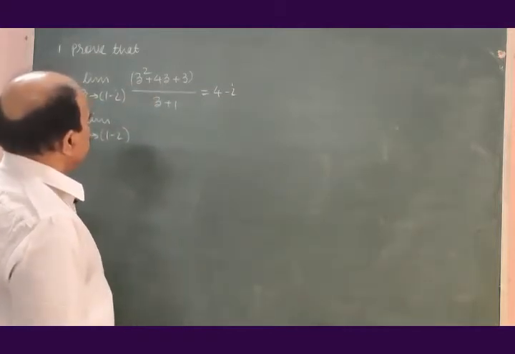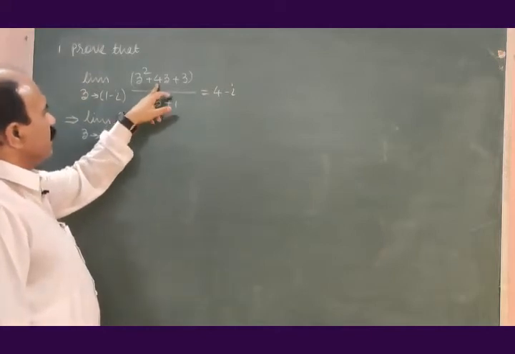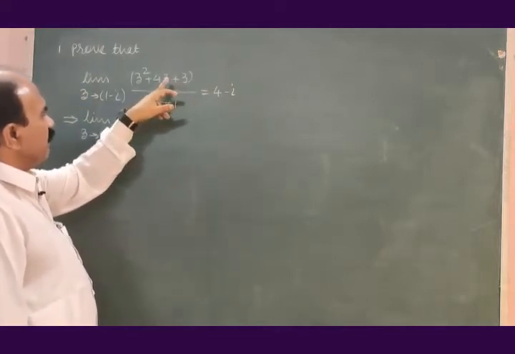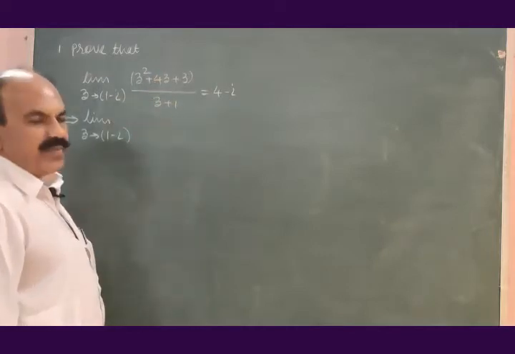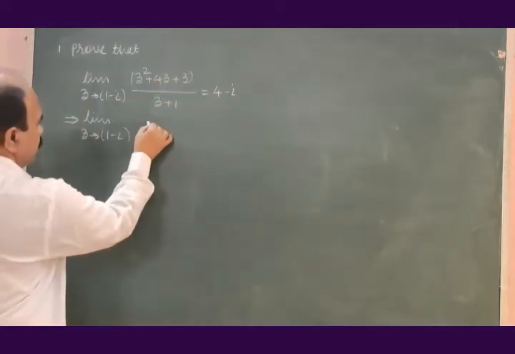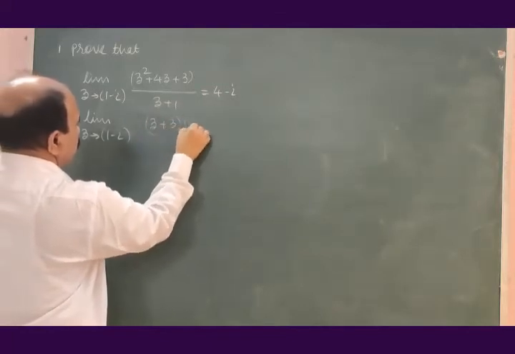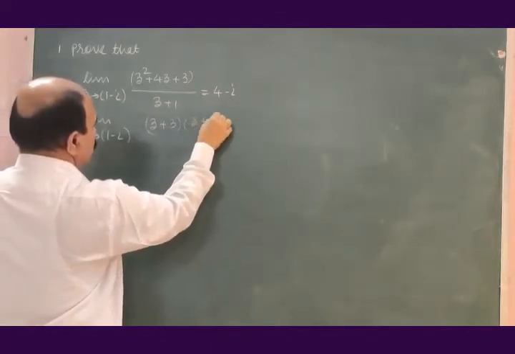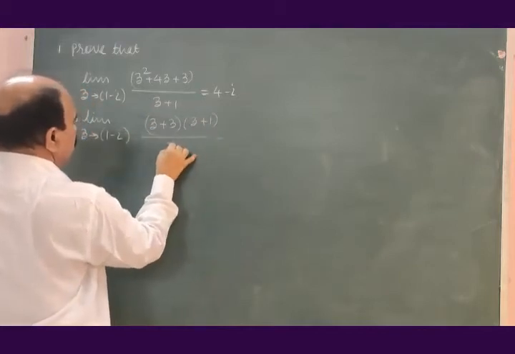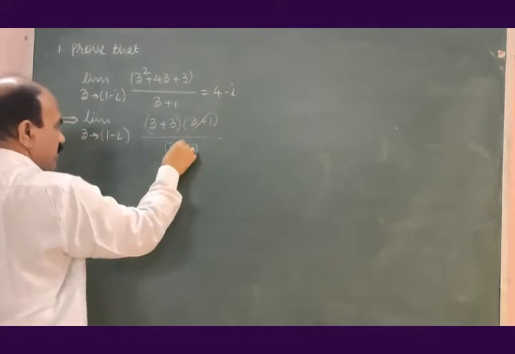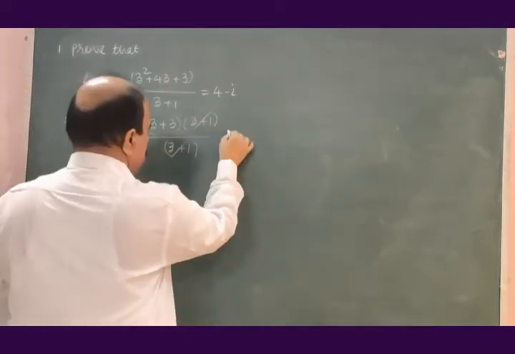So this will be 1 into 3, 3, 1 plus 3, 4, z plus 3, z plus 1. z plus 3 into z plus 1 divided by z plus 1. z plus 1, z plus 1 get cancelled.